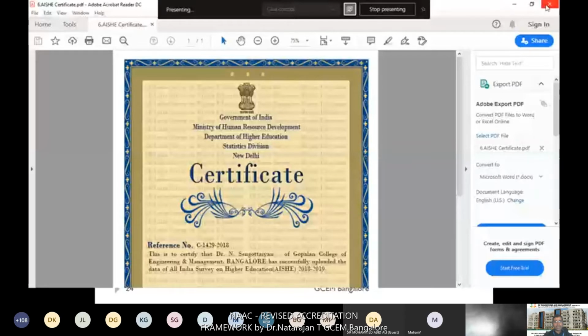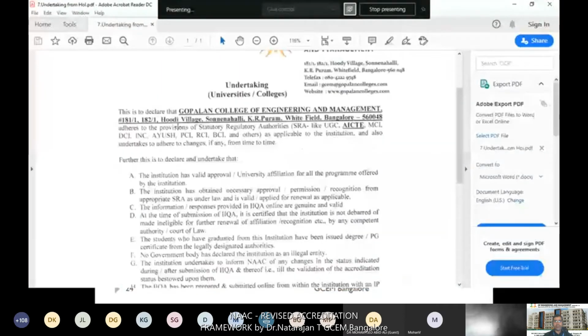Another one, undertaking from the head of the institution. In this undertaking, you are declaring that your college is affiliated to your particular university and approved by AICTE and so on.